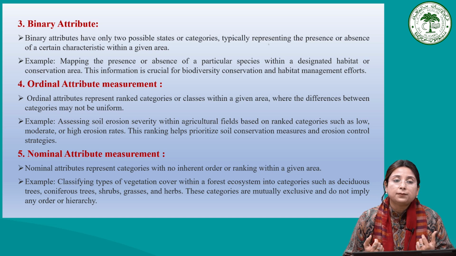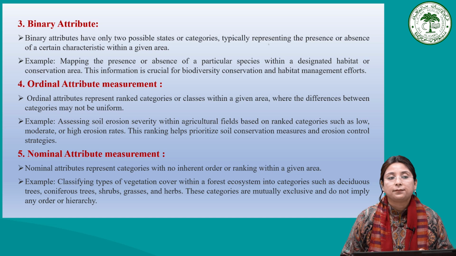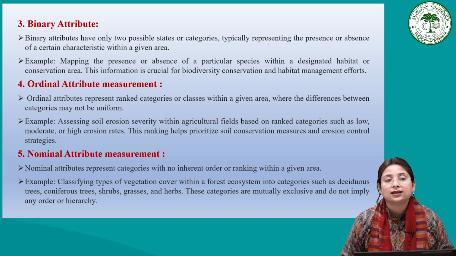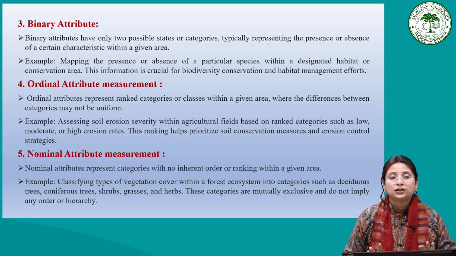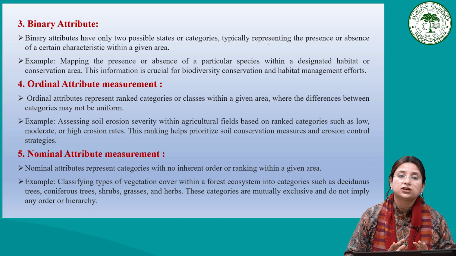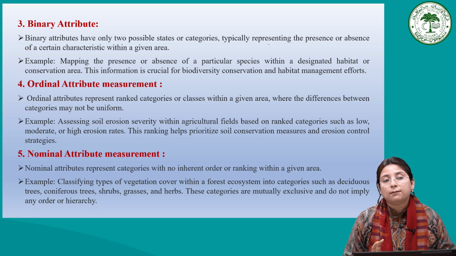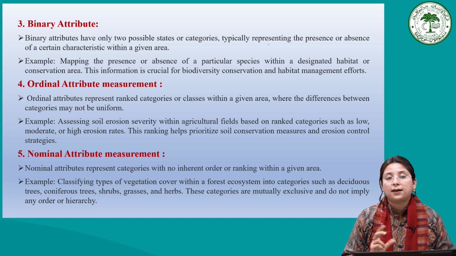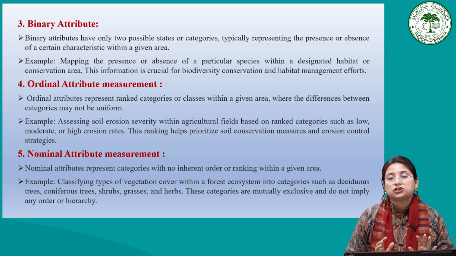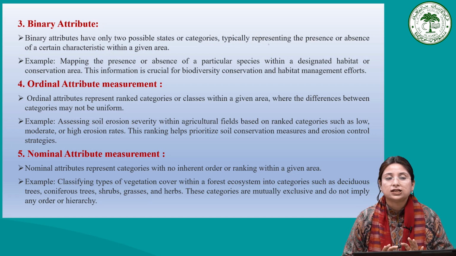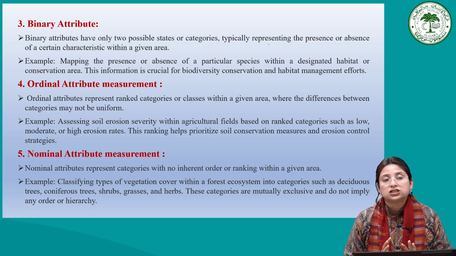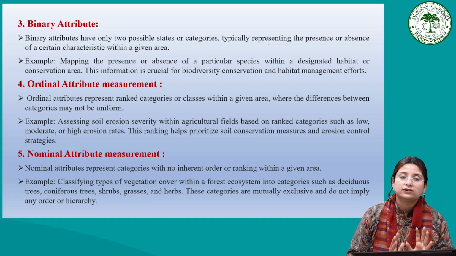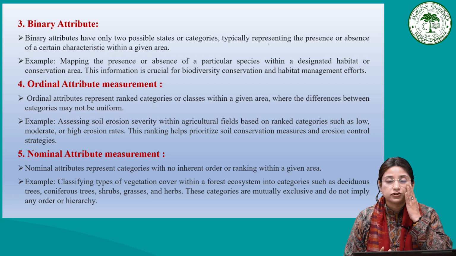Example: mapping the presence of a particular species within a certain habitat or conservation area. It means the result will be that the particular species is either present or absent. So simply mapping the presence or absence of a particular species within a certain conservation area or any designated habitat, and this is very important for biodiversity conservation and habitat management.